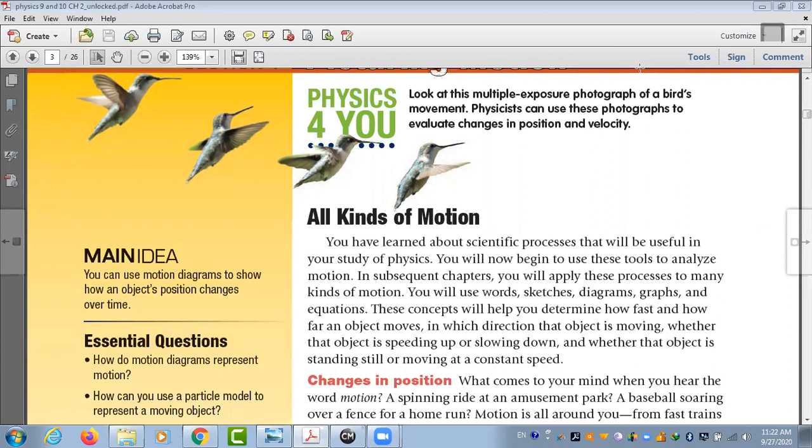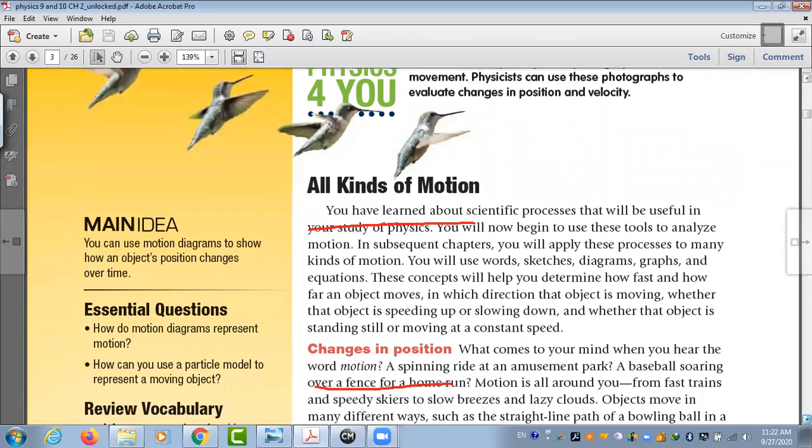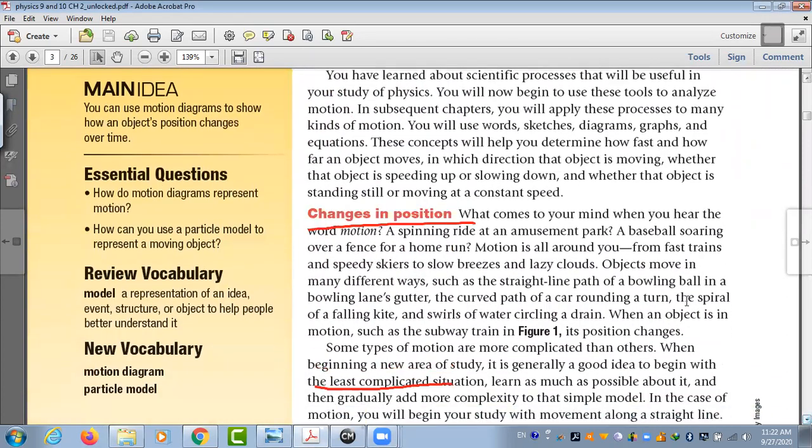Inshallah, we revise lesson 1 and lesson 2 in chapter 2 physics. Lesson 1 is talking about what? Motion. We said before what is the meaning of motion. We said when an object changes its position, we say that the object is in motion.